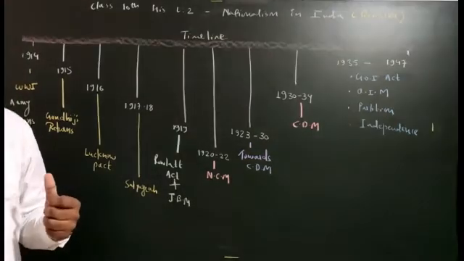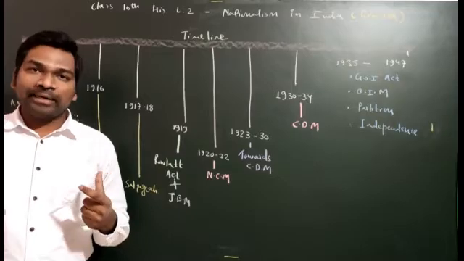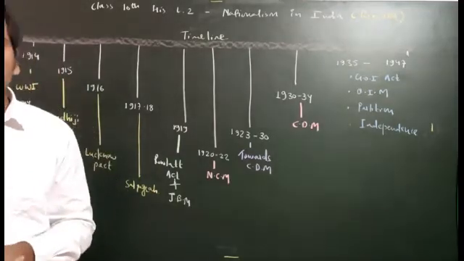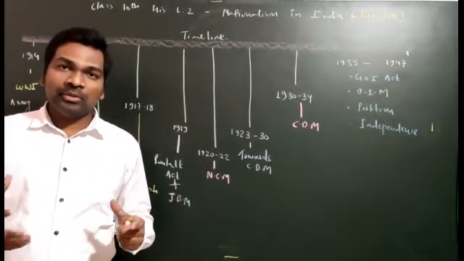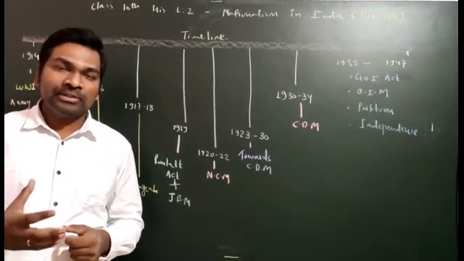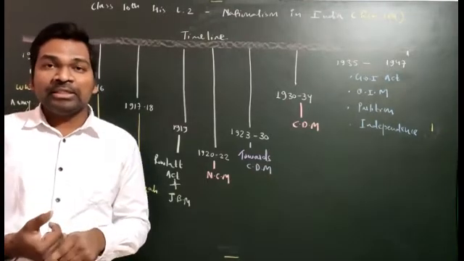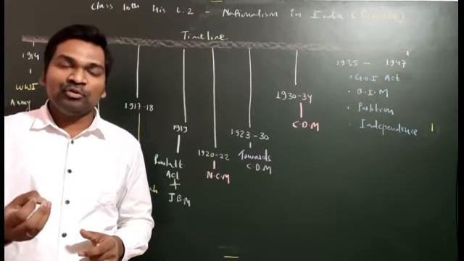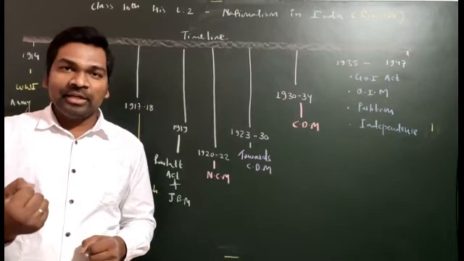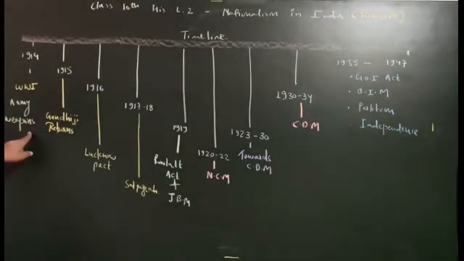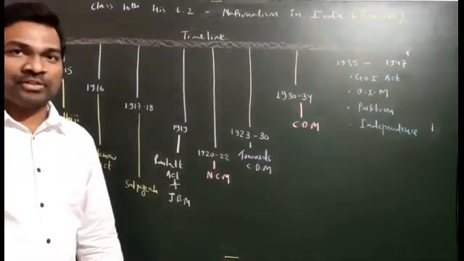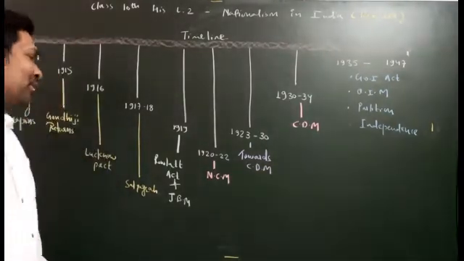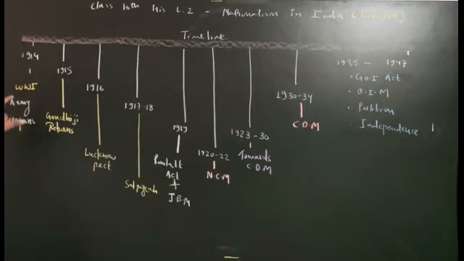Apart from that, during that time the crop was not produced very well, and there was a bad harvest. But these Britishers, instead of supporting the Indian farmers, started collecting more revenues. Why were they collecting more revenues? Because when they collect more revenues, more taxes, then they will get more money. And if they get more money, they can purchase or make more weapons. So for fulfillment of the requirement of army and weapons, they were exploiting the Indians, and that is why Indians were not happy with the Britishers at all. Fine. So I hope you can understand why this World War I is connected with the Indian struggle for independence.